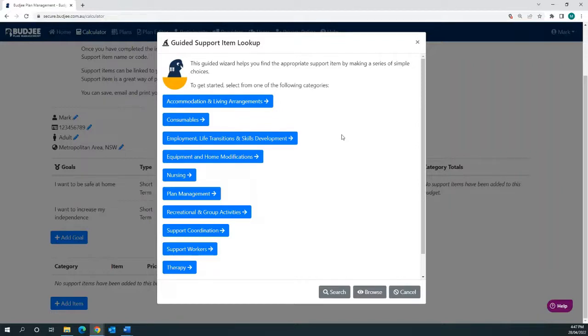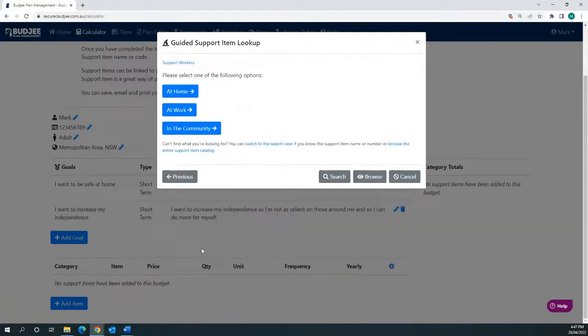Now, if I'm looking at the I want to be safe at home goal that I've just set up before, I might be thinking that I need a support worker to help me at home, maybe let's say one afternoon a week. Now, in order to do that, I'd look through my 10 categories and I can see that I've got a support worker category. So I click on support workers and then I start to follow the wizard through.